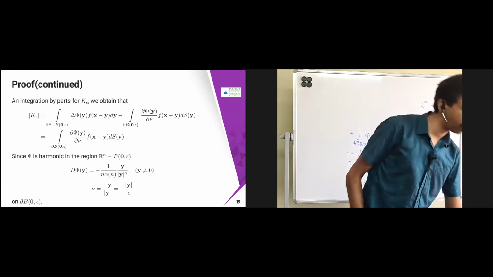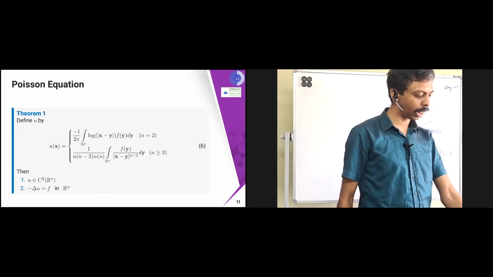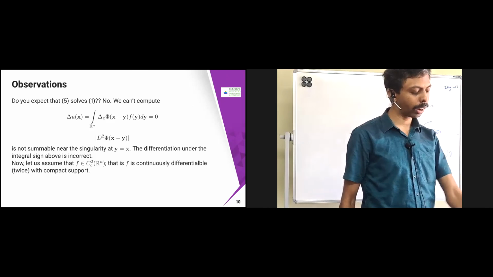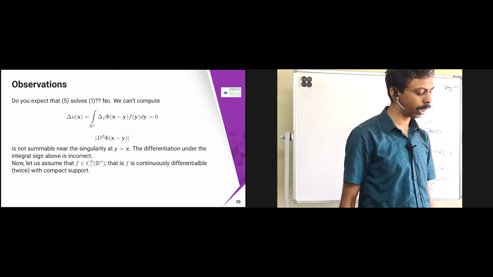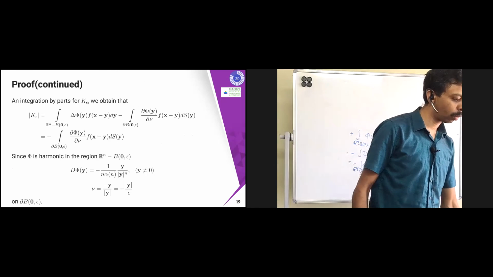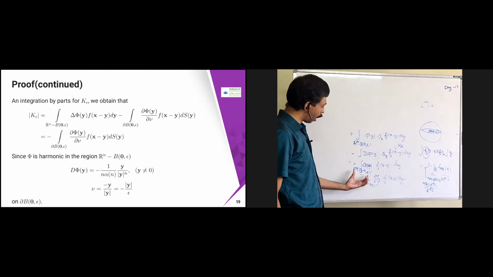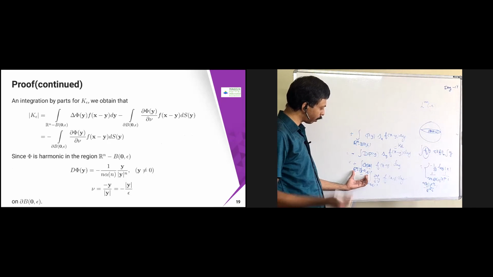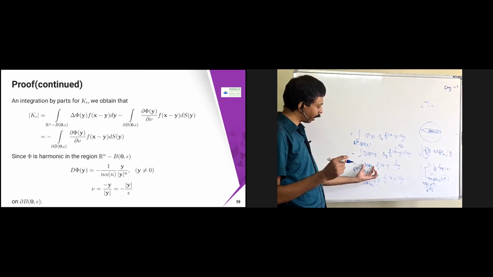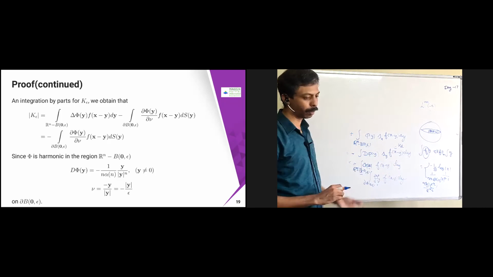All these troubles are coming because of that singularity only. Otherwise, from here itself we can complete that. Because of the singularity, we are not getting this equal to 0, so we cannot compute this directly. So we remove that singularity now. Apart from that singularity there is no issue. B(0, ε) is removing that singularity, so ΔΦ is not having any problem. Therefore this is going to become 0, because Φ is harmonic in the region R^n minus B(0, ε).